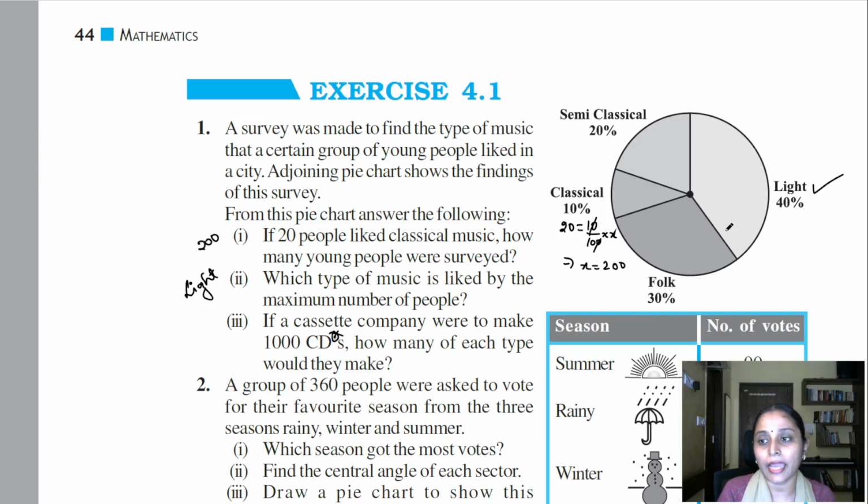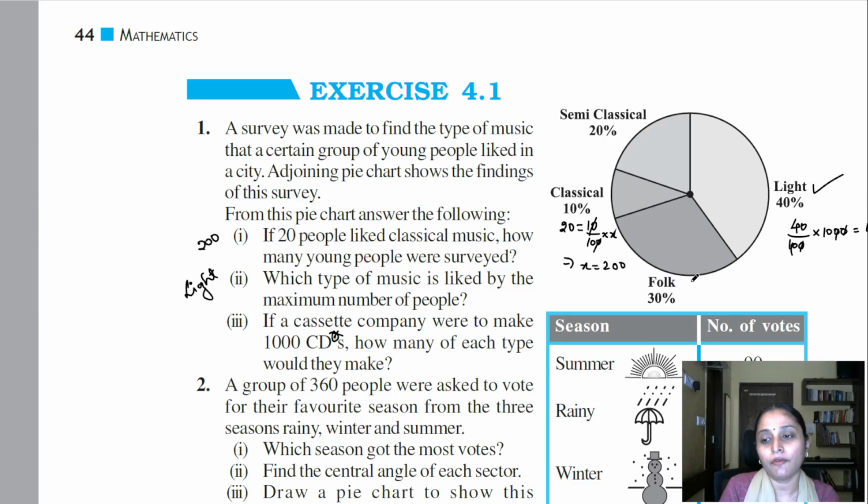Clearly, because I know that 40% are going to prefer light music, I'm going to have 40% of these 1000 CDs, 40 by 100 into 1000, which is nothing but 400. So I'm going to have 400 of my 1000 CDs catered to light music.